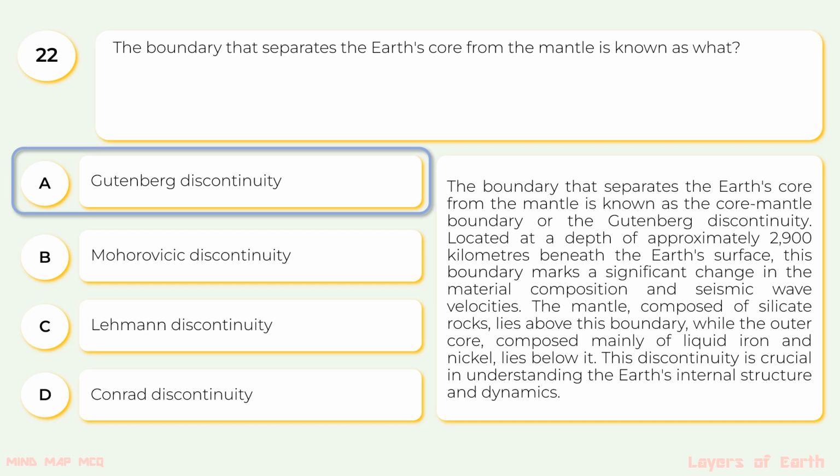The boundary that separates the Earth's core from the mantle is known as the core-mantle boundary or the Gutenberg discontinuity. Located at a depth of approximately 2900 kilometers beneath the Earth's surface, this boundary marks a significant change in the material composition and seismic wave velocities. The mantle, composed of silicate rocks, lies above this boundary, while the outer core, composed mainly of liquid iron and nickel, lies below it. This discontinuity is crucial in understanding the Earth's internal structure and dynamics.